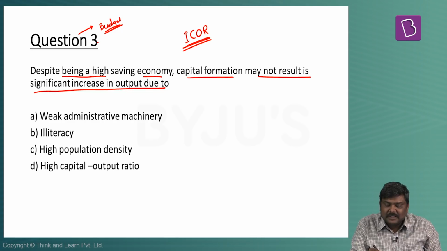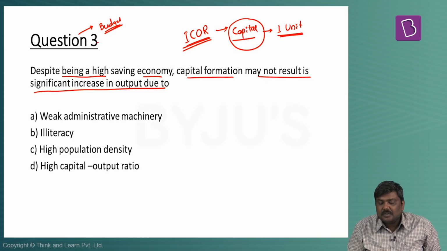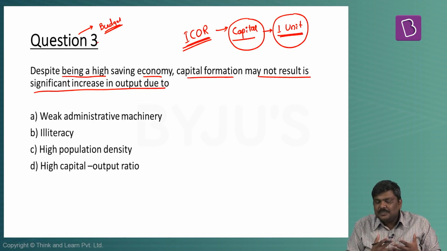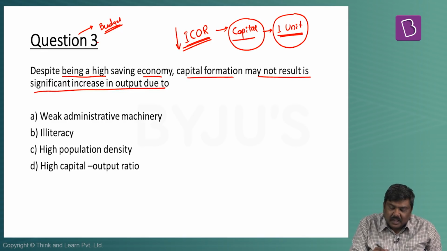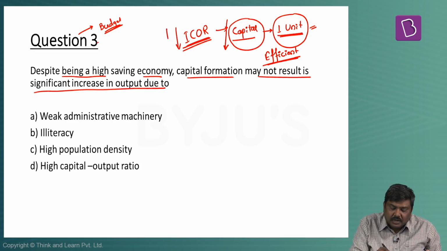It is nothing but how much extra capital should be invested to get one extra unit of output. I'll repeat it. How much extra investment has to be done in the form of capital to get an extra 1 unit of output. And logically speaking, you want to decrease this ICOR value, because to produce 1 unit of output, the lower the investment, the more efficient the production. So the ICOR value should come down.